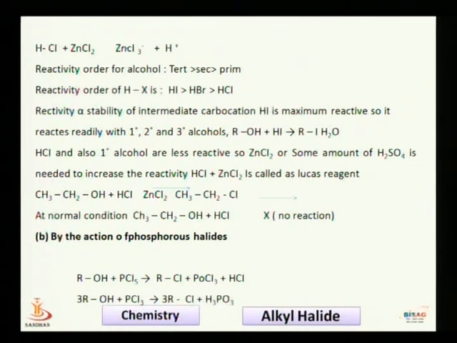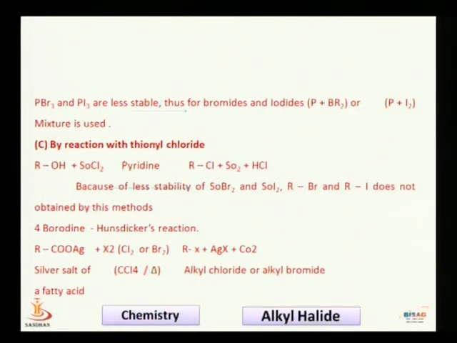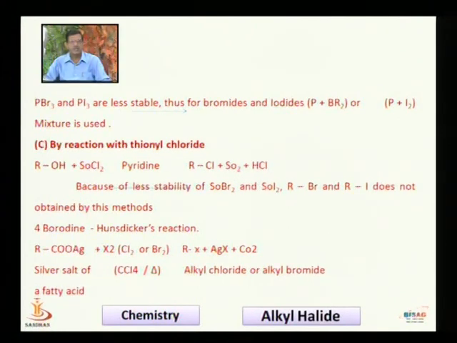Fourth method, the Borodin-Hunsdiecker method, says silver salt of fatty acids, and we take carbon tetrachloride and halogen. So we get alkyl halides, CO2 and AgX. Suppose I give the example of phenyl acetic acid, C6H5CH2COOH. Add silver nitrate, silver salt of phenyl acetic acid, and add again CCl4.